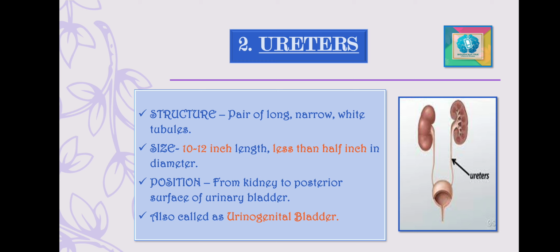In the kidney, it expands forming a funnel-shaped basin which is termed the renal pelvis. It prevents the backflow of urine into the ureters during bladder contraction. Ureters carry urine from the kidney to the urinary bladder. This ureter is also termed the urinogenital duct because it conveys both urine and spermatic fluid also.